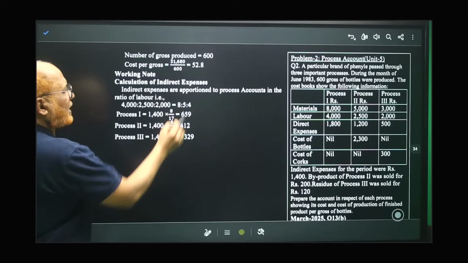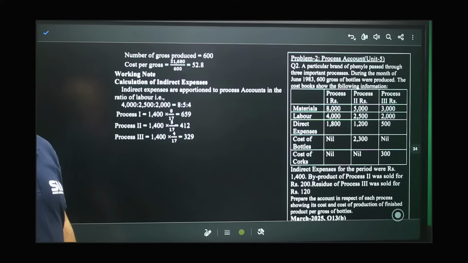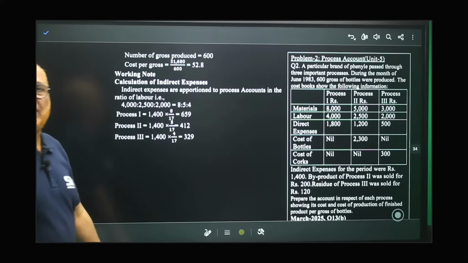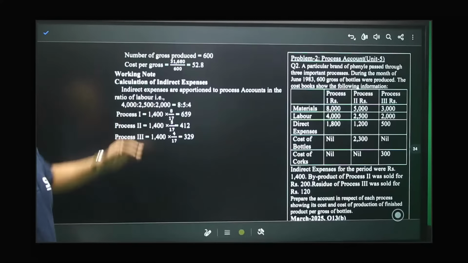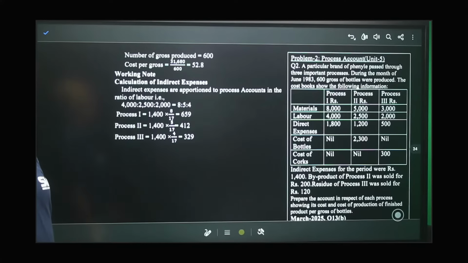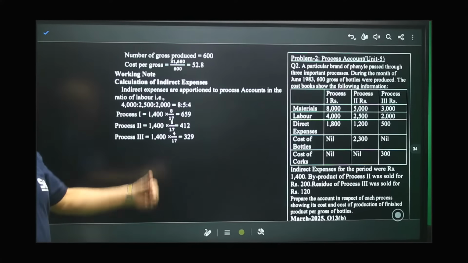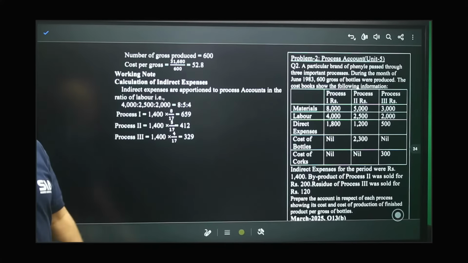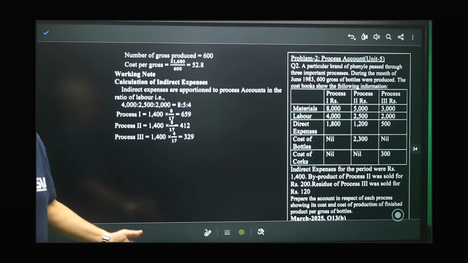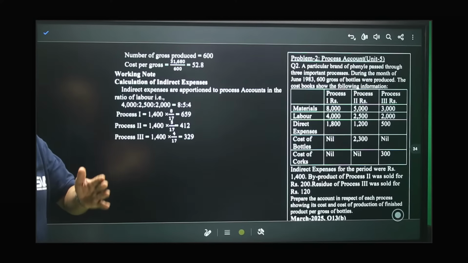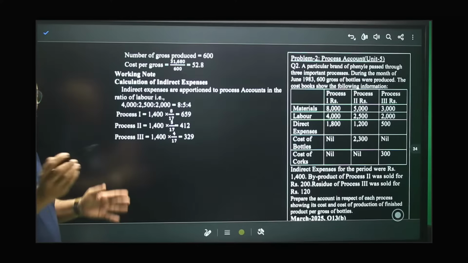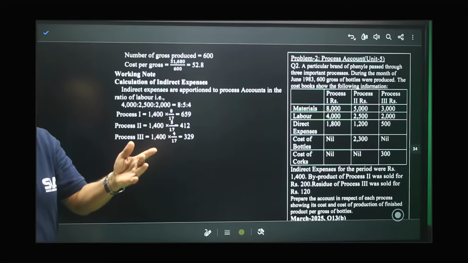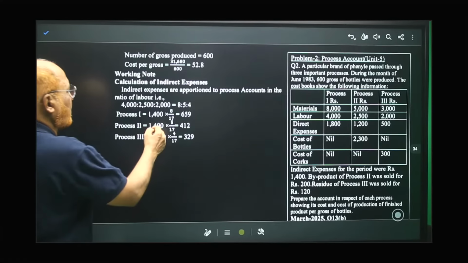So 8 is to 5 is to 4 is the ratio of labor. 8 plus 5 plus 4 is 17. So 8 by 17 goes to the first process, 5 by 17 goes to the second process, and 4 by 17 goes to the third process. That's it. We have divided between process 1, 2, and 3. Sometimes it will be given in the problem to apportion this in so and so ratio. But if nothing is given, always select labor.